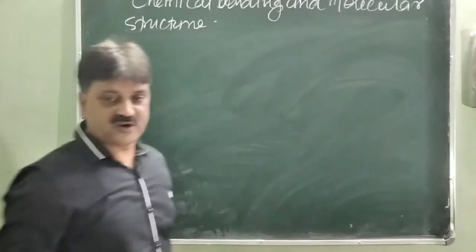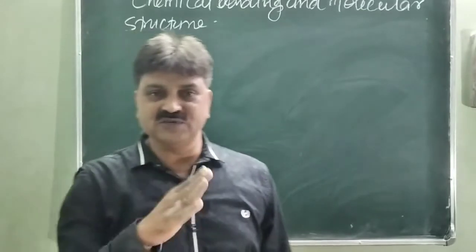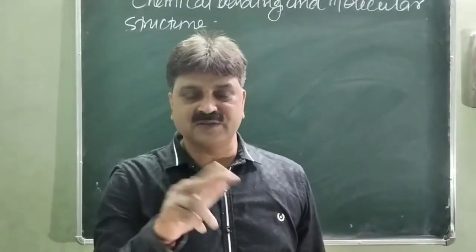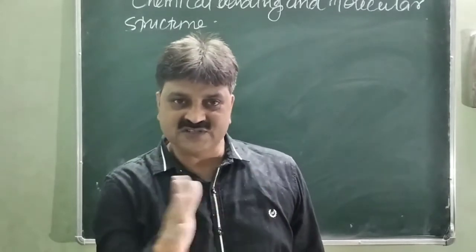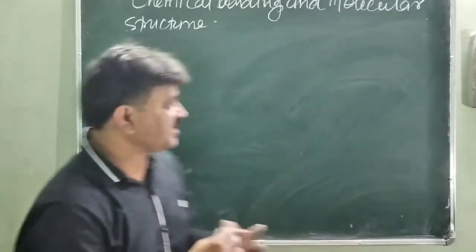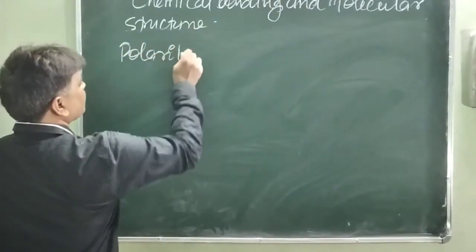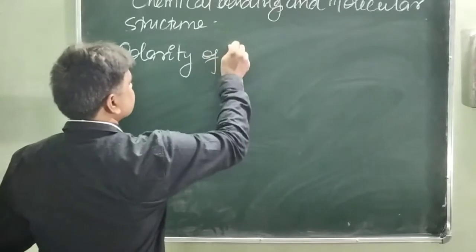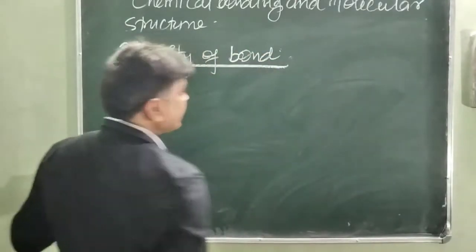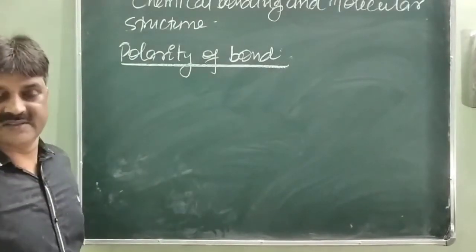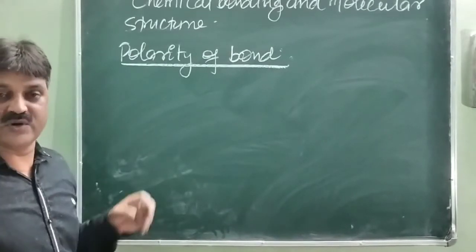What is meant by polarity of bond? Polarity means polarization, positive and negative. When the two ends have positive and negative charge, that is called a polar bond. Non-polar means there is no separation of positive and negative charge. So a bond may be polar or non-polar. Polar means it possesses positive and negative charge. Non-polar means no positive and no negative charge.